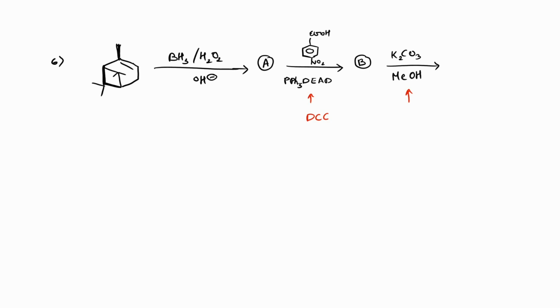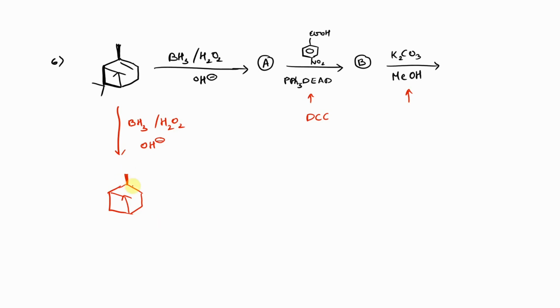So let us write the mechanism and the product we are going to obtain. First, we treat with BH3, then H2O2 in the presence of OH minus. Be sure about the stereochemistry. Don't switch the stereochemistry when you write the structure. You only need to switch the stereochemistry if the given reagent has the capability to do so, or else you don't need to complicate things for yourself.